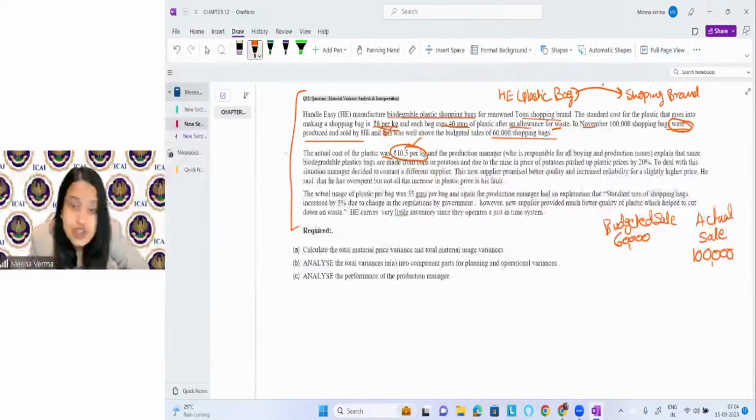The production manager, who is responsible for all buying and production issues, explained that since biodegradable plastic bags are made from corn and potatoes, a rise in the price of potatoes pushed the plastic bag price up by 20%. Generally in India we don't have biodegradable plastic bags.